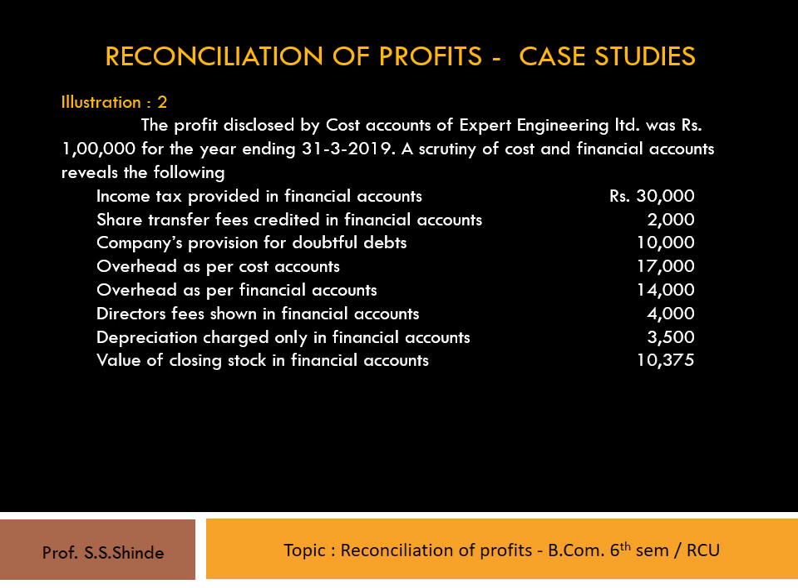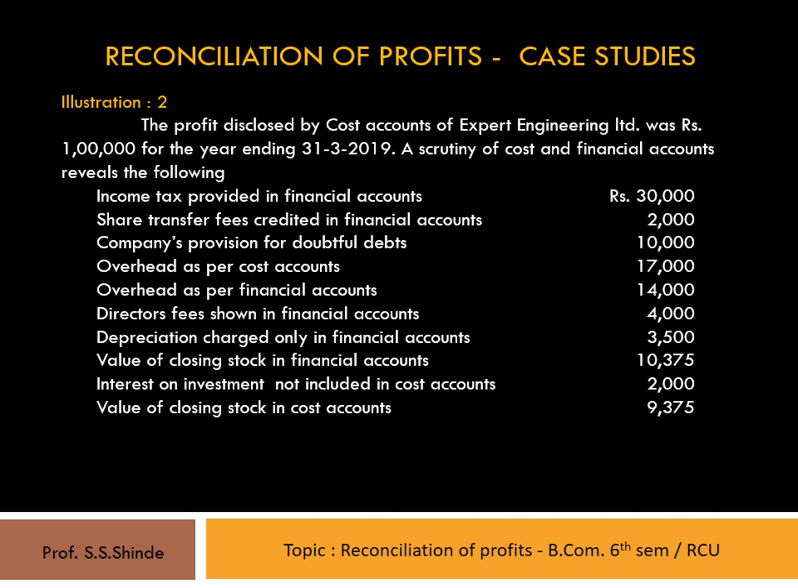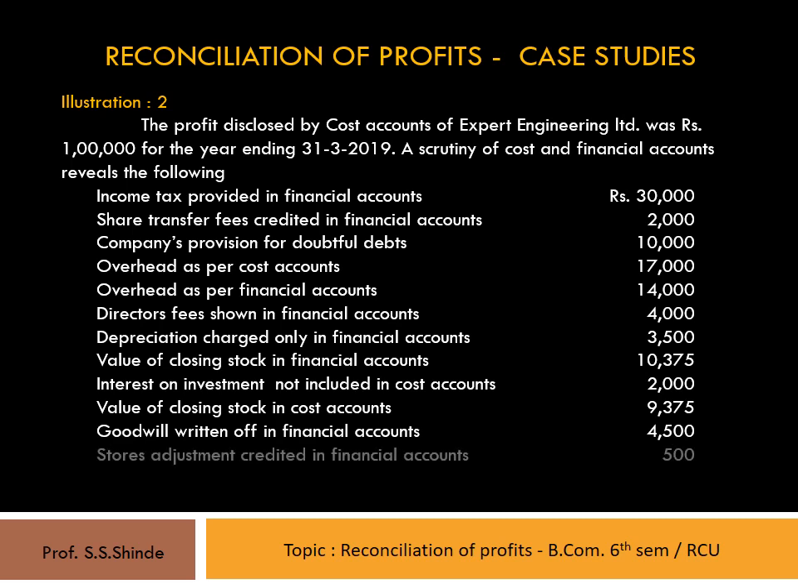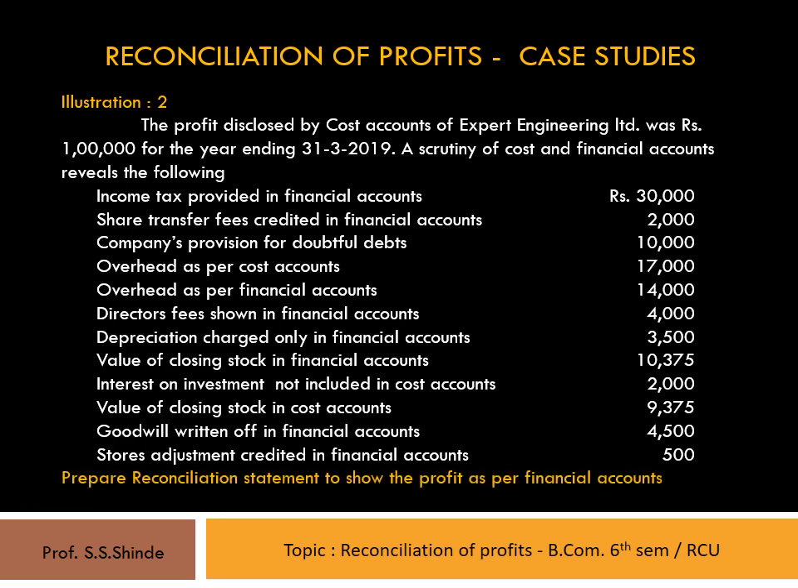3,500. Value of closing stock in financial accounts 10,375. Interest on investment not included in cost accounts rupees 2,000. Value of closing stock in cost accounts 9,375 rupees. Goodwill written off in financial accounts rupees 4,500. Stores adjustment credited in financial accounts rupees 500. Prepare reconciliation statement to show the profit as per financial accounts.